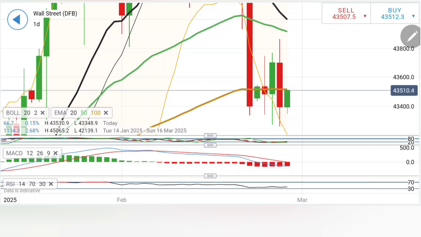Right now it is on an uptick, and on the buy side 43,500 is a good entry, but then 43,500, 43,600 is very good resistance, beyond which you can expect an up move all the way towards 43,700, 43,800. Trade accordingly. Let's move to Germany.